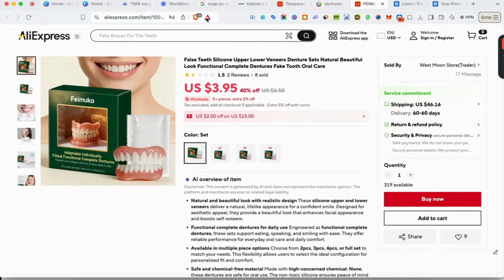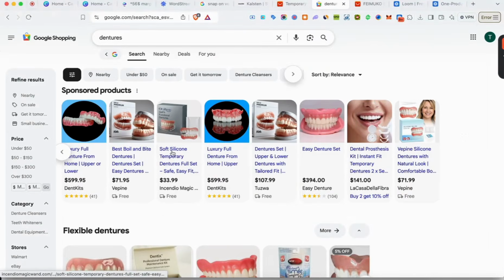So people are insanely marking up the cost of the product, guys. And it's working because people are actually searching up the product.